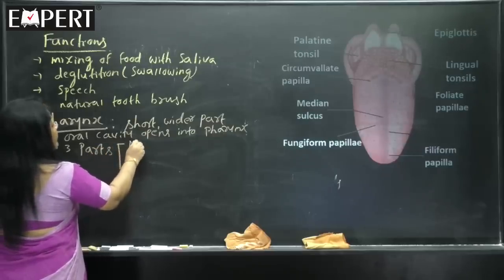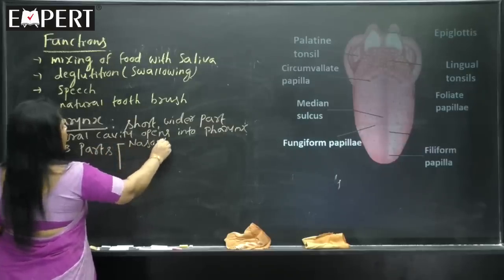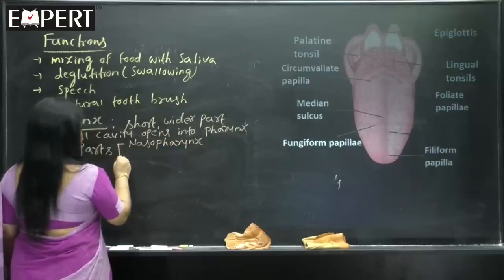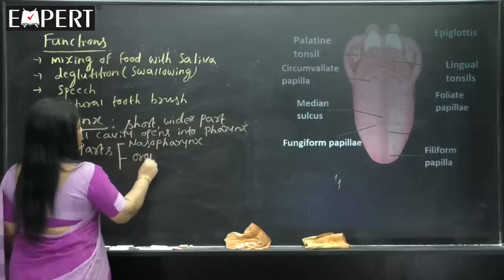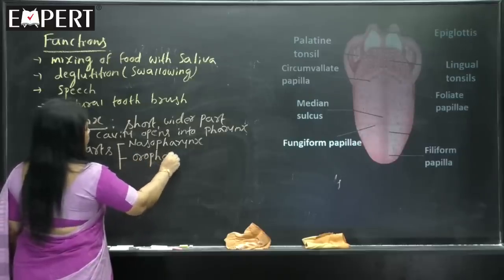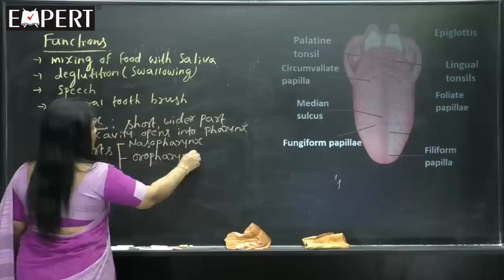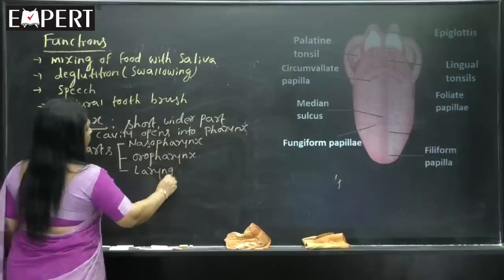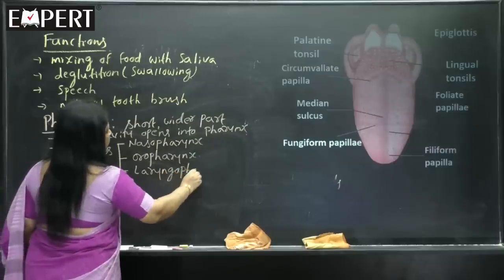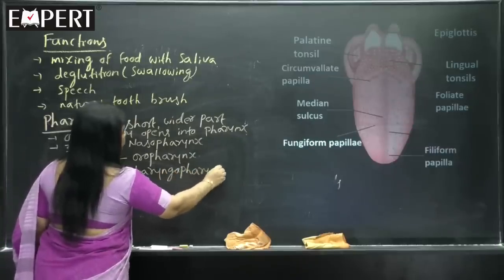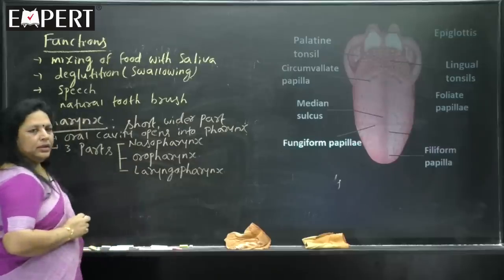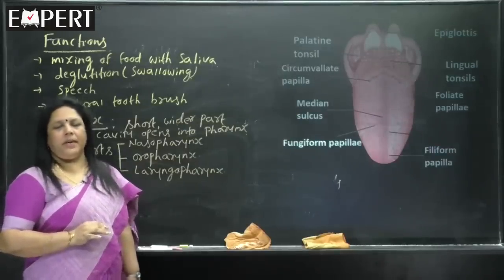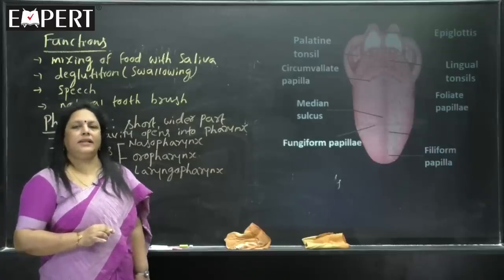The first one is called nasopharynx, the second one is called oropharynx, and the last part is called laryngopharynx.